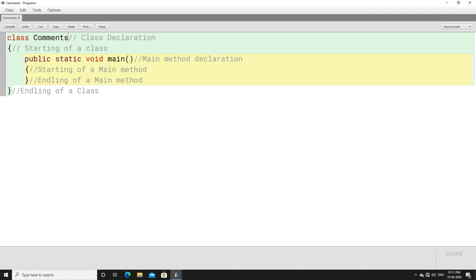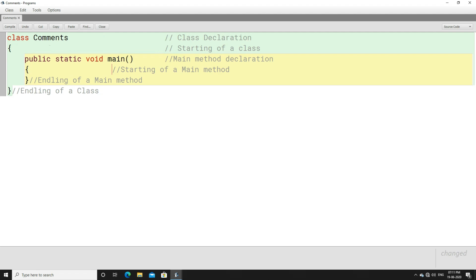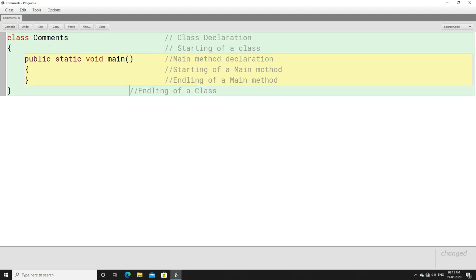So I have a habit of putting it at quite a distance by pressing the tab key, so that it will be more clear and clean for the people who want to look at my code. It completely depends on your decision, the way you write. I don't have to do anything with this.